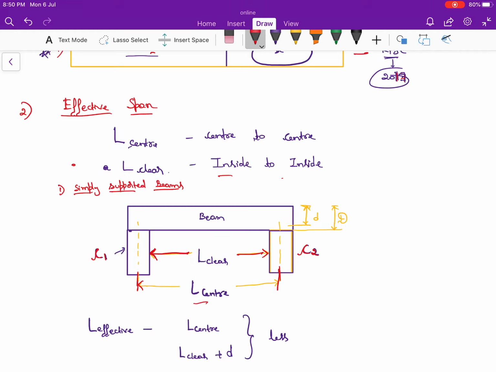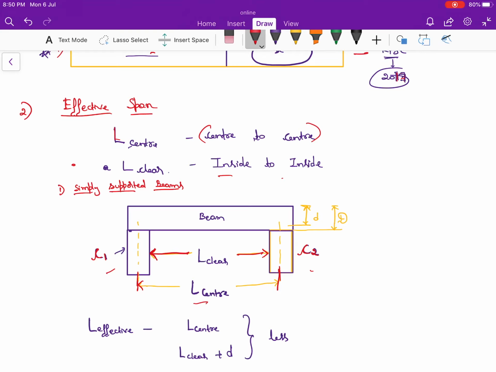How will you find the effective span of the beam? Let me know the difference. One is L center and L clear. Let me take this as a simply supported beam. What you can see here, one is beam, and let me take this as column number 1 and this is the column number 2. The distance between the center of the two columns is called L center. That is center to center, which I had mentioned as L center.